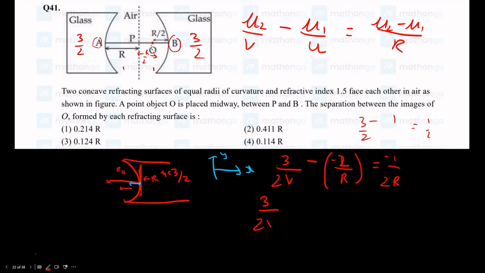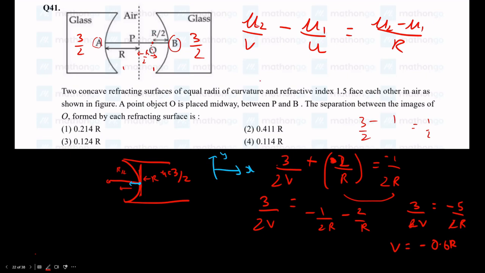So you get 3 by 2v is equal to, this thing is going to become plus eventually, minus minus, so I'll just cut out the minus over here, and I'll transpose it to this side. Minus 1 by 2r minus 2 by r. So you get 3 by 2v is equal to minus 1 by 2 minus 2, which is minus 5 by 2, minus 5 by 2r. I'll cut the 2 and 2, 2 and 2 cancel. So we finally get v is equal to minus 0.6r, or 3 by 5 or 0.6.